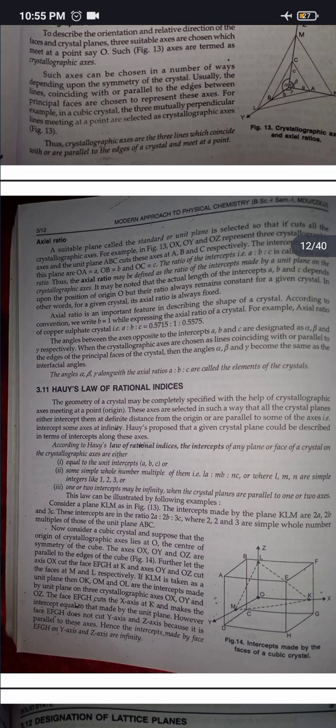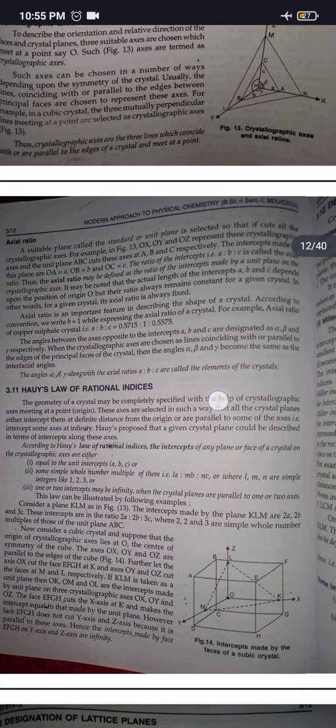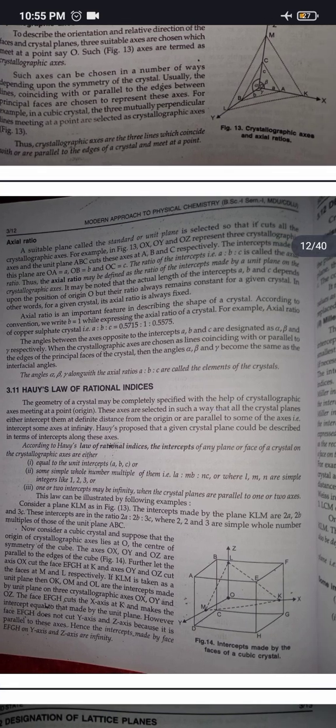Haüy's law of rational indices. The geometry of a crystal may be completely specified with the help of crystallographic axes meeting at a point or origin. These axes are selected in such a way that all the crystal's planes either intercept them at definite distance from the origin or are parallel to some of the axes, intercepting some axes at infinity. Haüy proposed that a given crystal plane could be described in terms of intercepts along these axes.